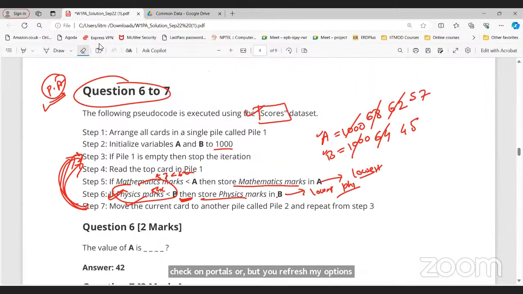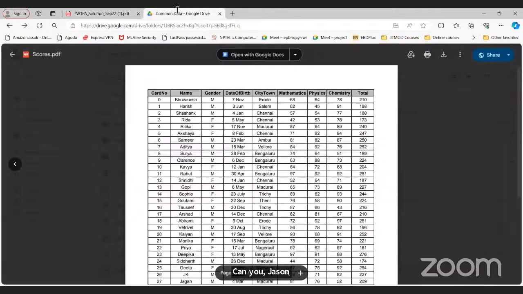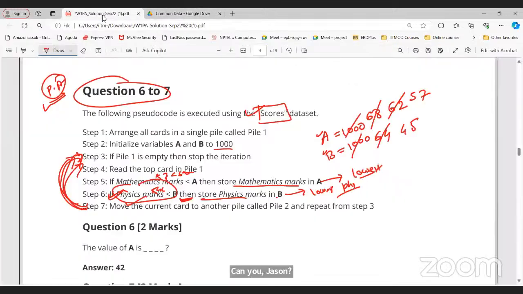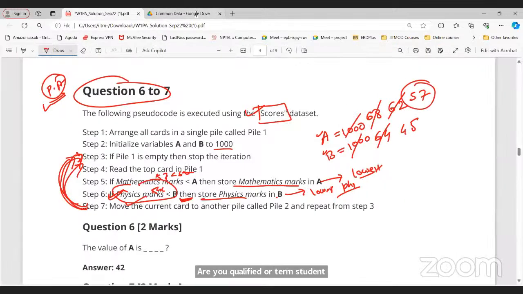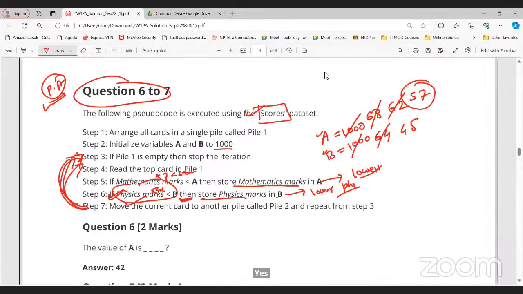I have done this iteration for only this card, for the first 3 rows only. That's why it is 57. If you go through all the cards, then you will update the value of 57 to the lowest mathematics mark.